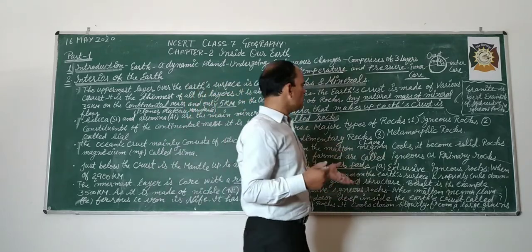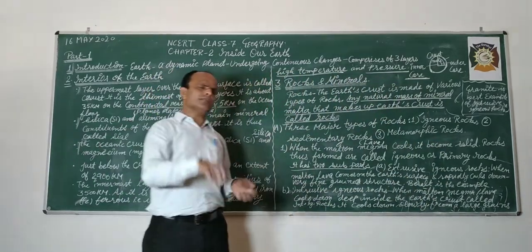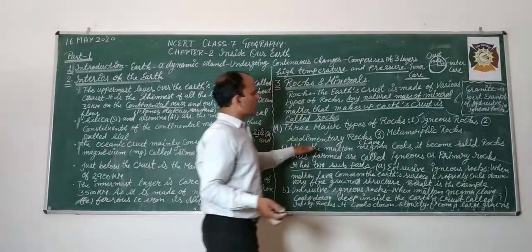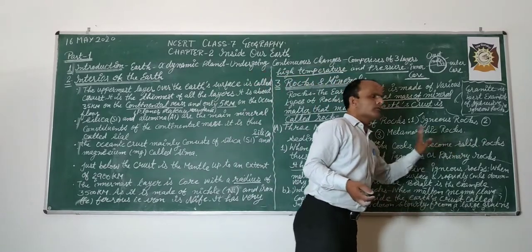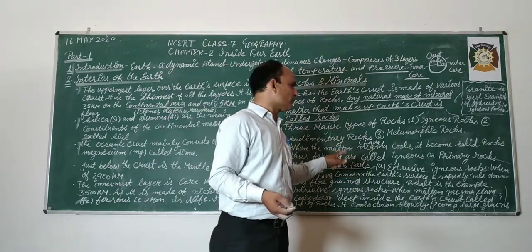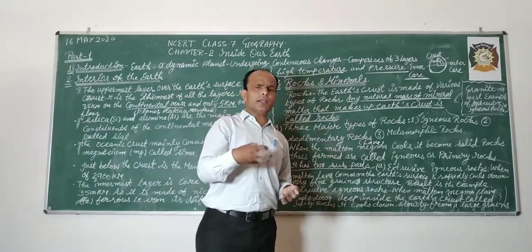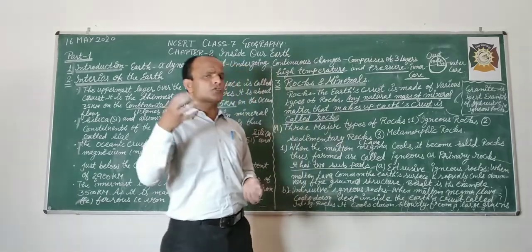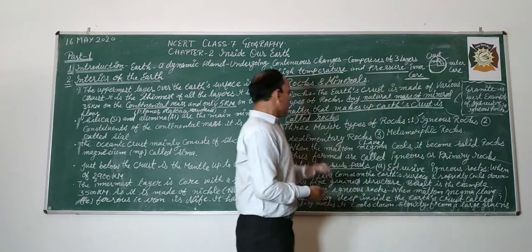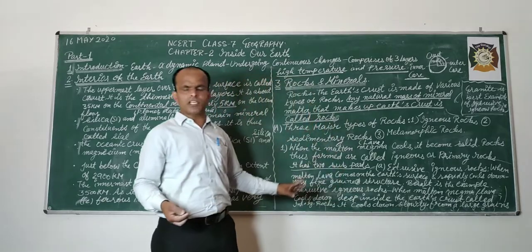It cools suddenly and becomes solid, and where it comes, at that place it cools. Rocks thus formed are called igneous or primary rocks. We also call them primary rocks or igneous. So when the molten magma comes onto the earth and suddenly cools and becomes solid, it forms igneous rocks. And these igneous rocks also have two parts: extrusive igneous rocks,